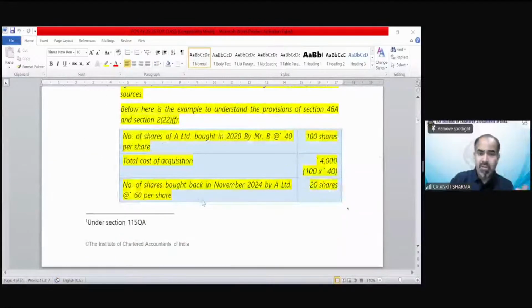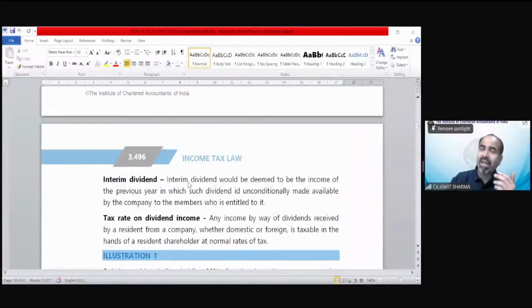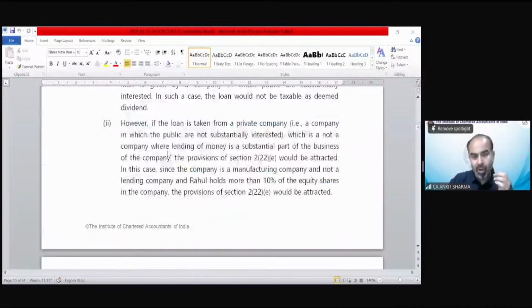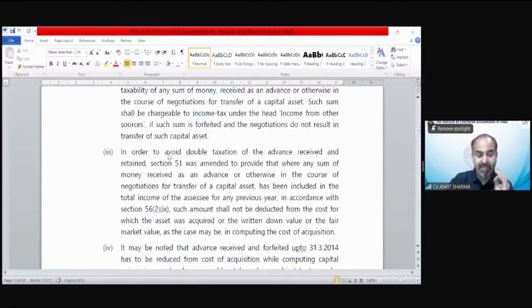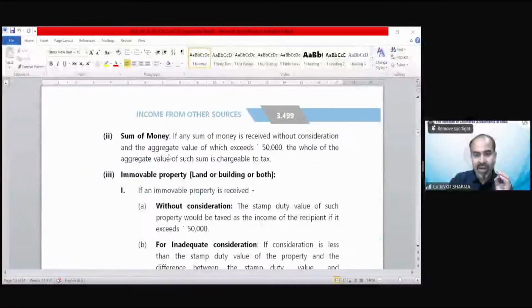I have also given you some homework questions on, I guess, section 22E. So I believe you must have solved all those examples. If there is any issue on those examples which I have given you as homework, you can ask me. Okay, let me see which page number you mentioned.